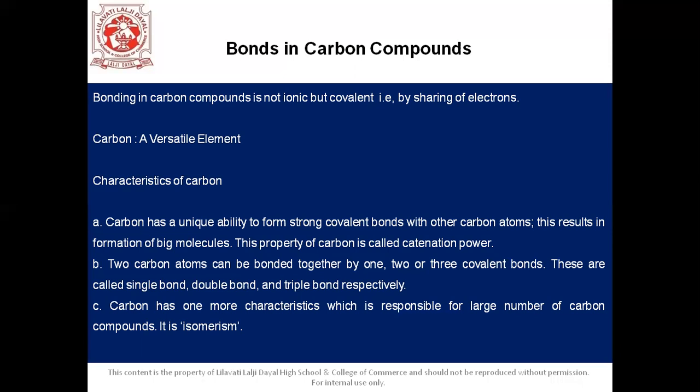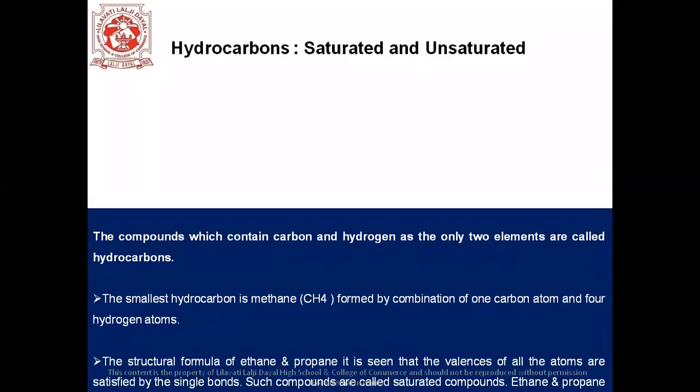Second, two carbon atoms can be bonded together by 1, 2, or 3 covalent bonds, and these are called single bond, double bond, and triple bond respectively. The third property, students, is that carbon has one more characteristic which is responsible for the large number of carbon compounds, which is called isomerism.